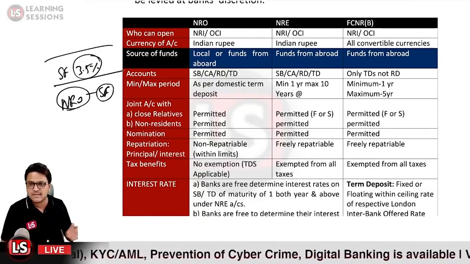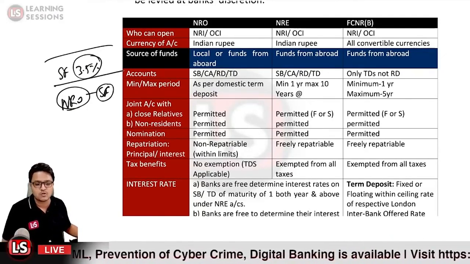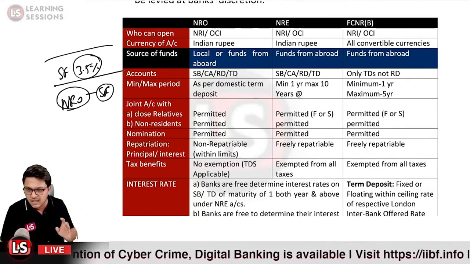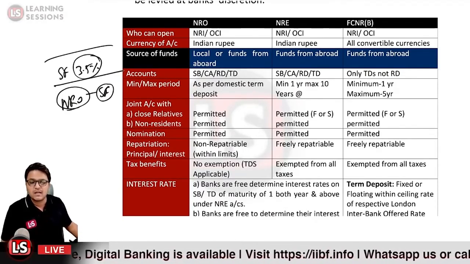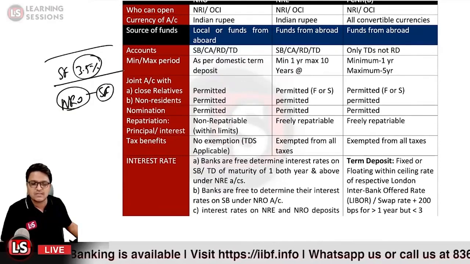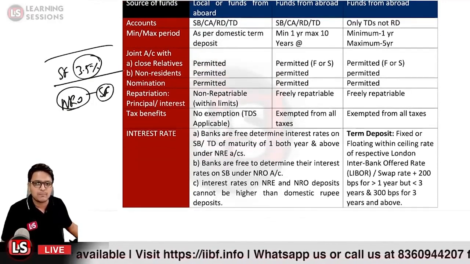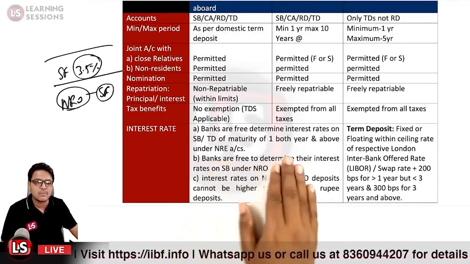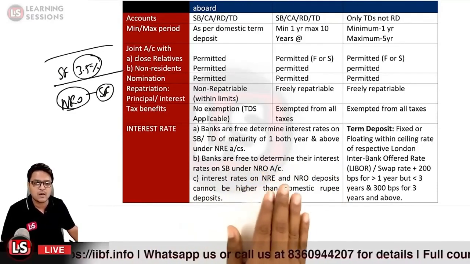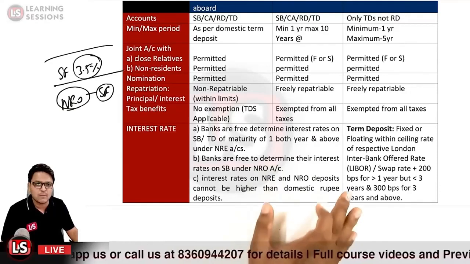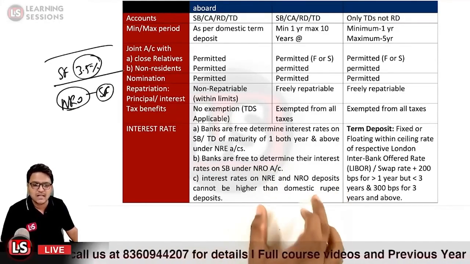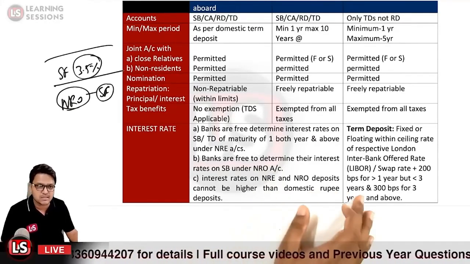And further, that is also applicable in the case of the FCNR account. So banks, at their discretion, can determine the interest rate, but they cannot go beyond the interest they are paying to the domestic account holders. Okay, and also banks are free to determine their interest rates on savings fund accounts. In the case of NR accounts, interest rates on NRE and NRO deposits cannot be higher than that of the domestic rupee deposits. Is it clear?